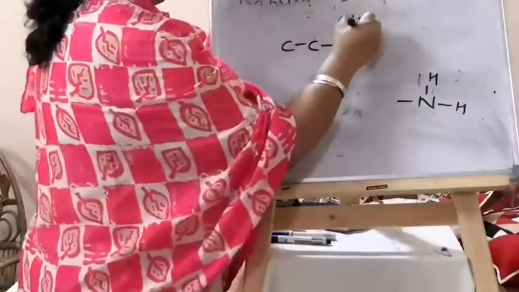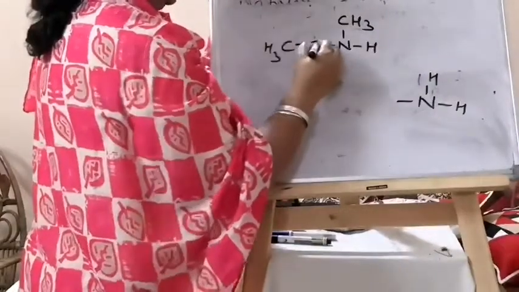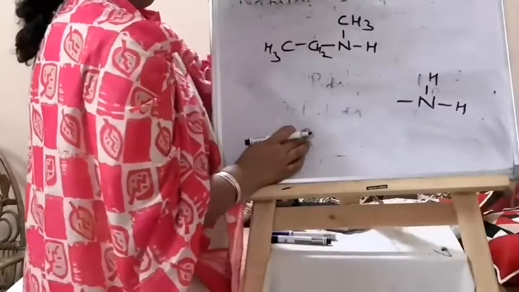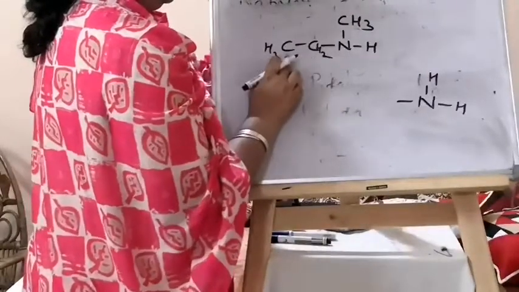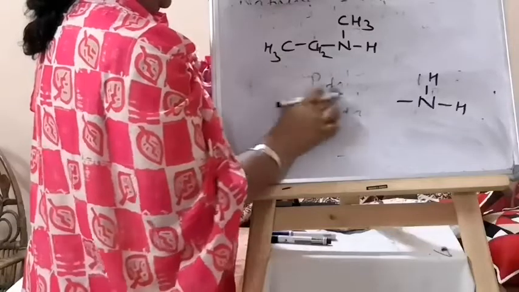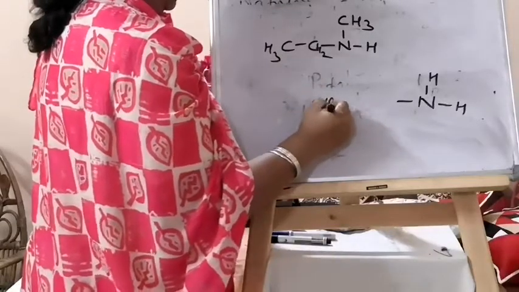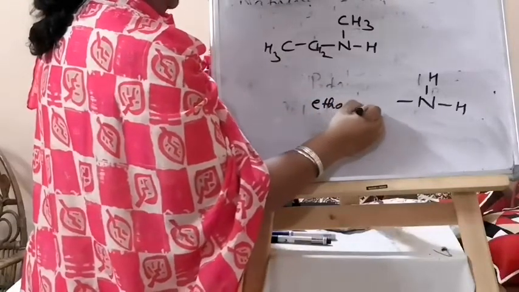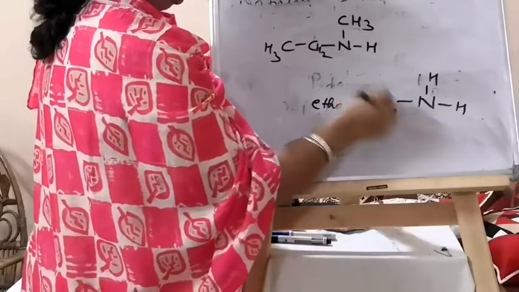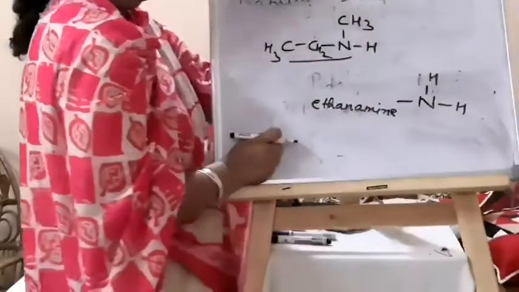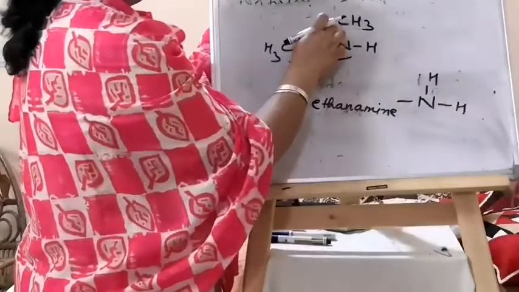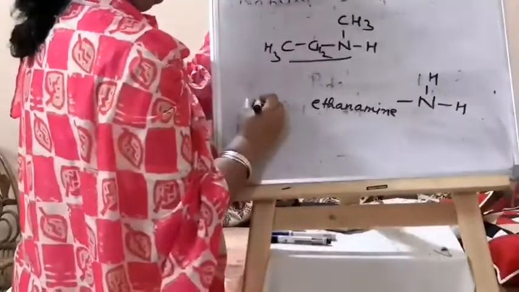So here it is CH3, CH2. This is the longer chain, so the root word will be selected from here. It is eth, ane, amine. It has become ethanamine. This is not included, so this is methyl.